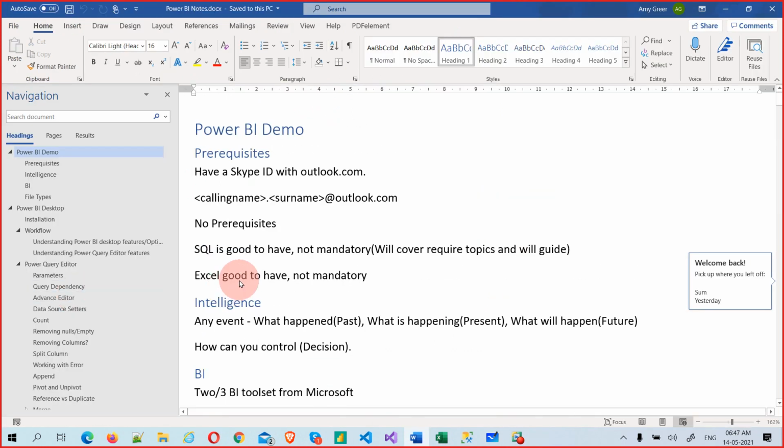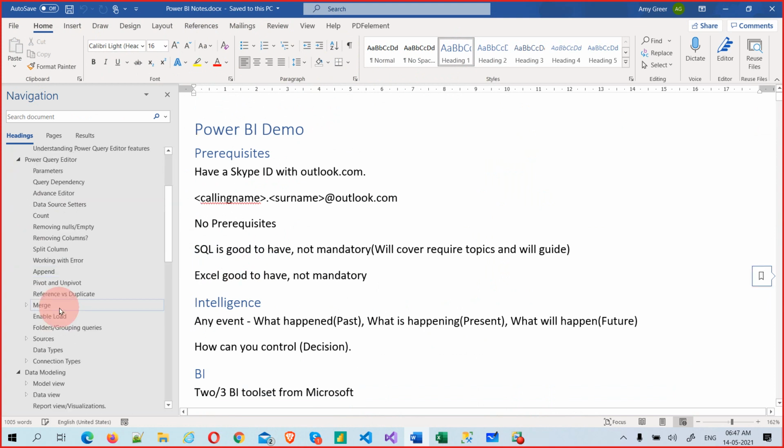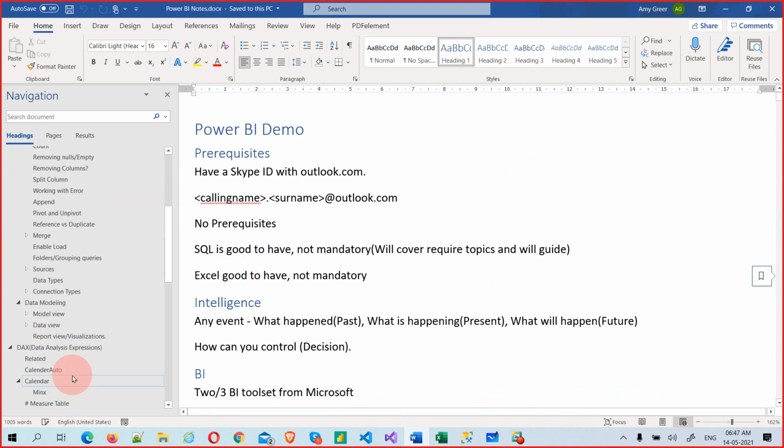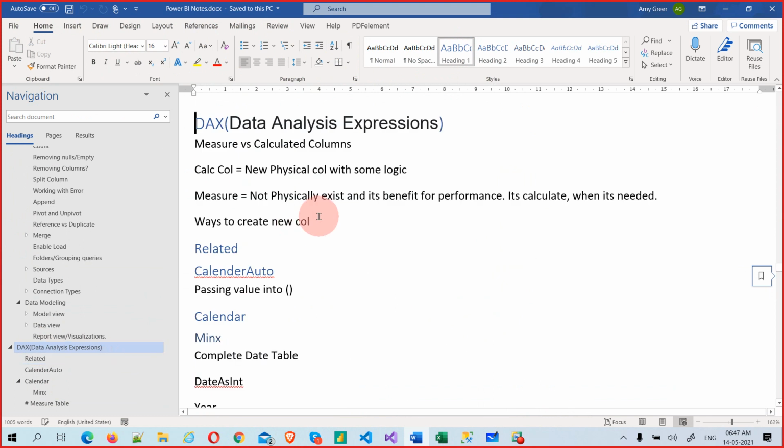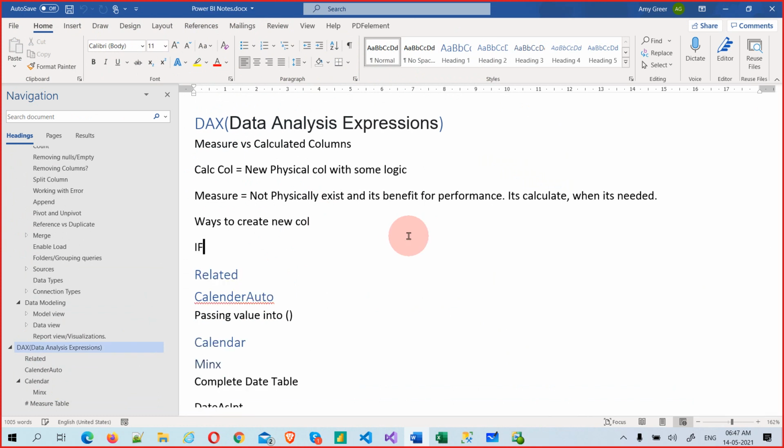See, if condition will confuse you? Nothing, very easy, if condition. Okay, where is our DAX? Yeah, DAX. So now where we are, related function, did we use related function? Not yet. Okay, we'll come to that point. But what we have used is the if condition, for creating a column.